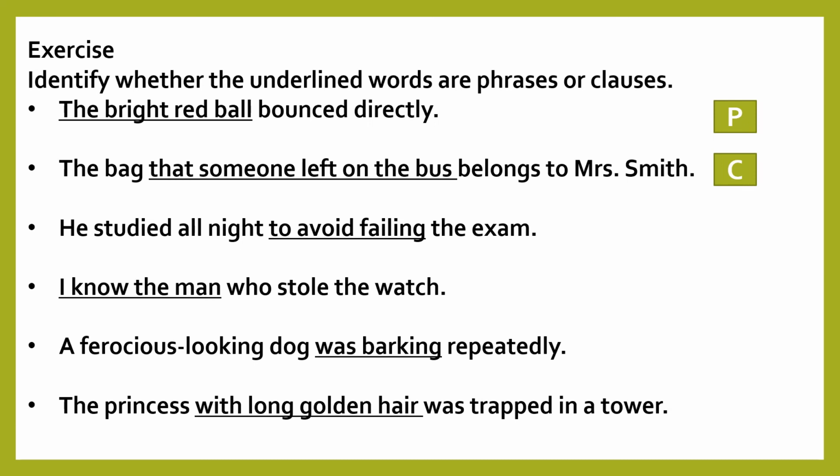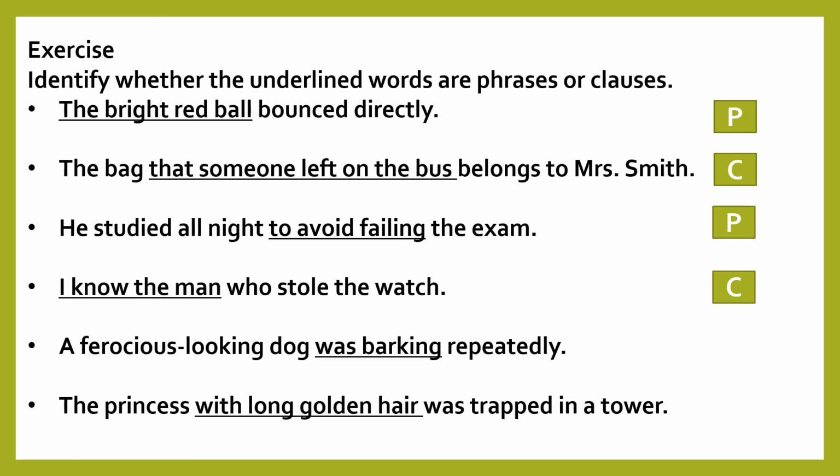The third sentence. He studied all night to avoid failing the exam. The underlined group of words "to avoid failing" is a phrase, as it does not contain a subject and verb combination. The fourth sentence. I know the man who stole the watch. The underlined group of words "I know the man" is a clause, as it contains a subject-verb combination. The subject in this group is "I" and the verb is "know."